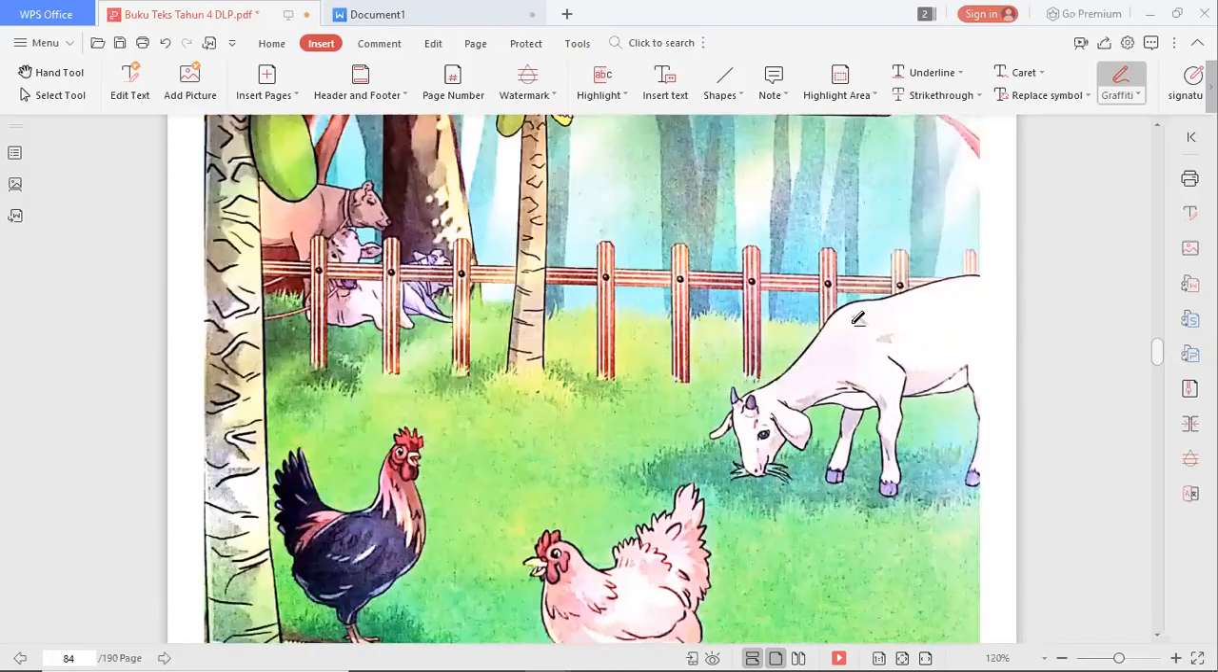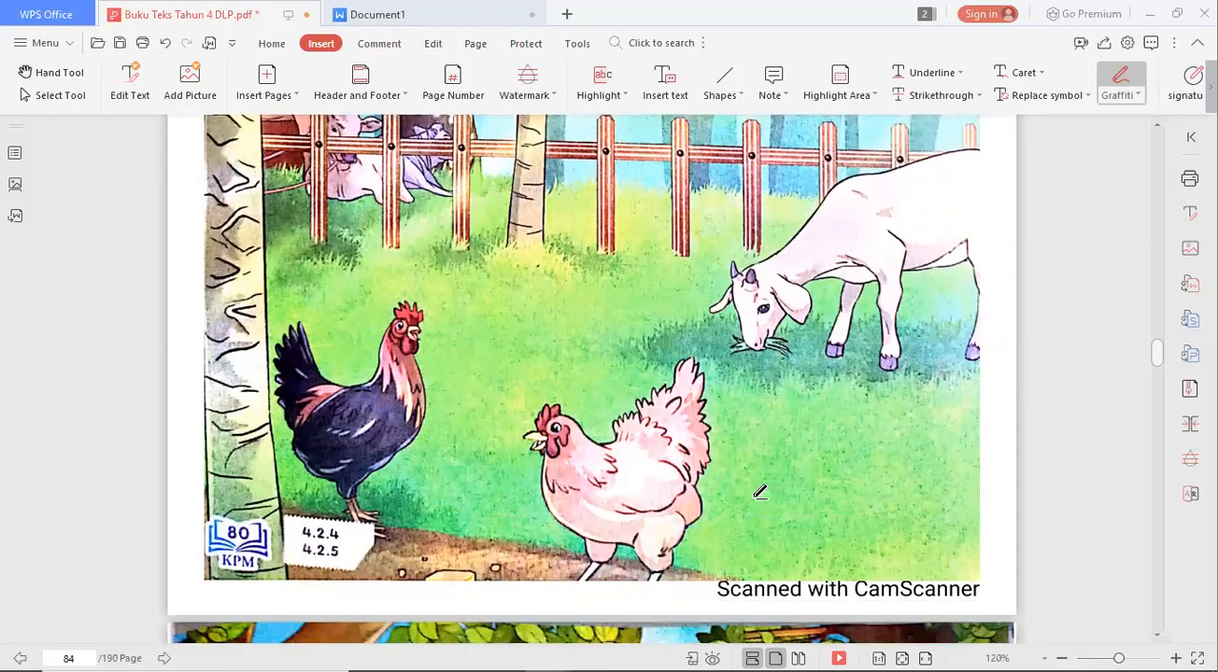Next, what can we see here? See? How about the goat? Goat, they eat the grass. Chicken too. Chicken, what do you think? Chicken eat what? Like paddy, right?